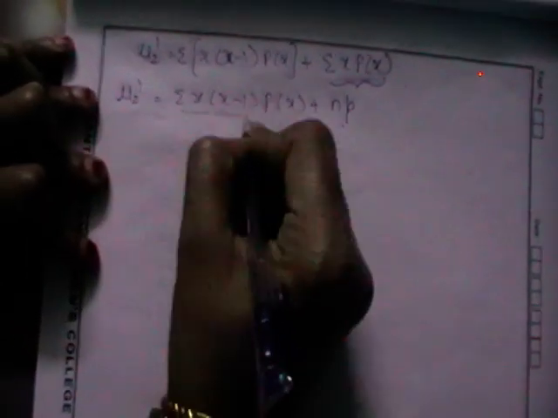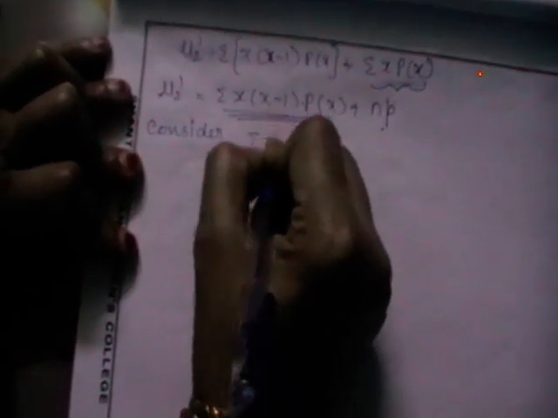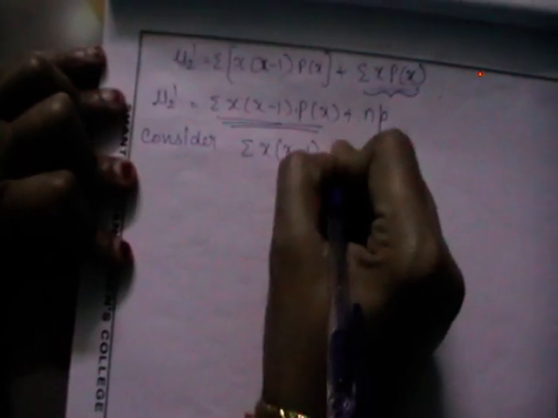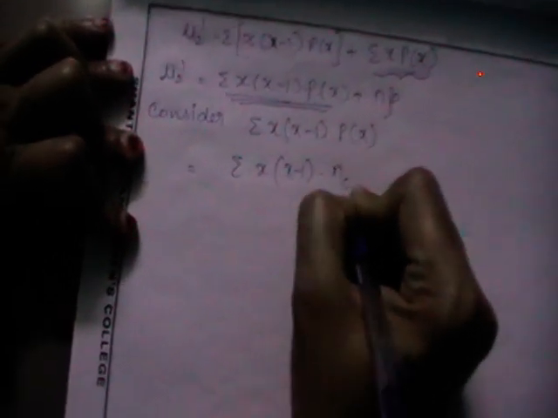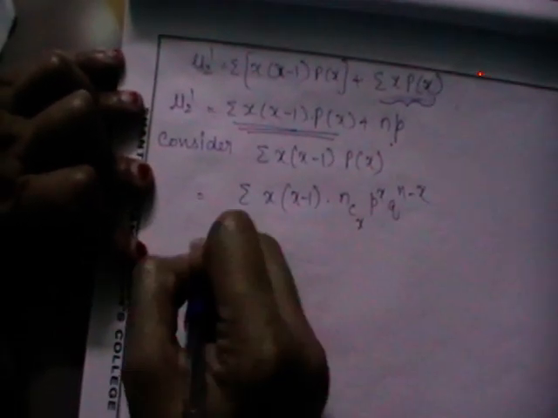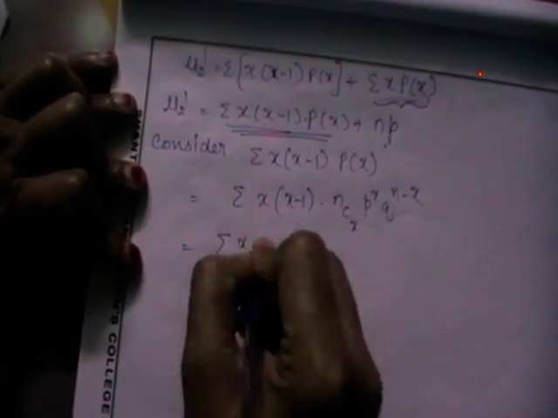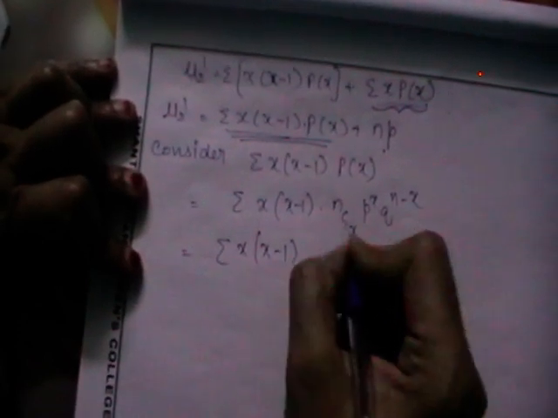This is already evaluated, so you should focus only on the first term. So consider the first term of this mu2 dash. Again, let us write the PMF of binomial distribution. What is the PMF? nCx p power x q power n minus x. Now what is the first step I said while expanding this?